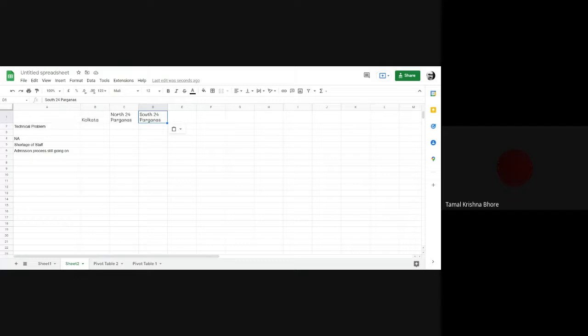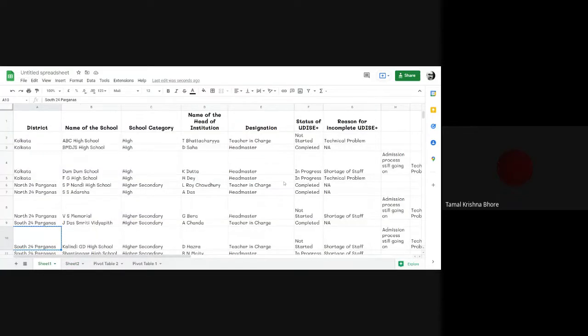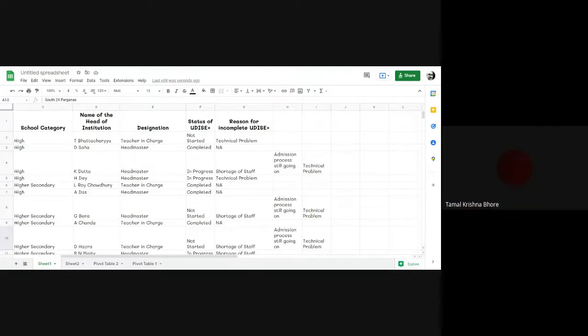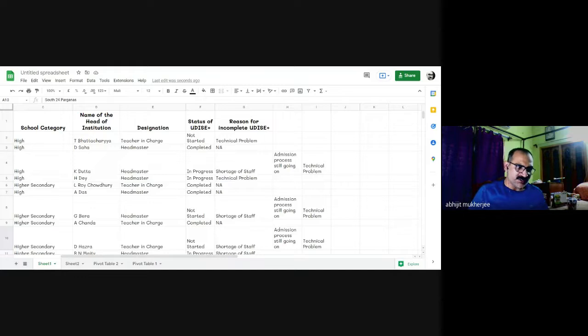In that last section, you have mentioned that when you have multiple types of options, you can use that separator. But in case of a long answer, when it is not a short answer but a long answer with different criteria, for example someone elaborated why that UDI's program hasn't been completed in 2 or 3 criteria. I got it, Tamal sir. In case of open-ended questions, can we use a separator?